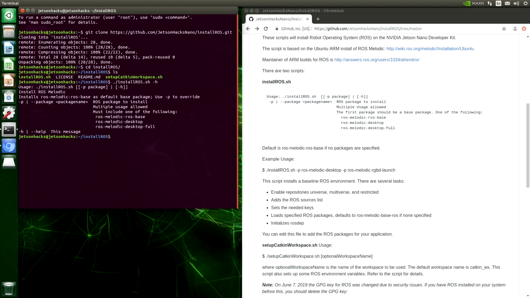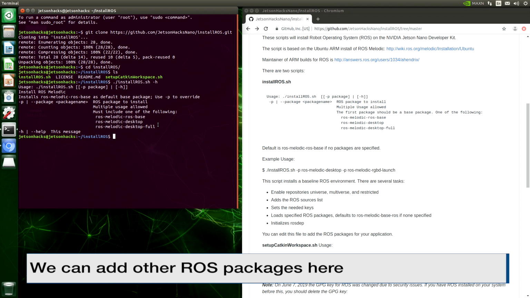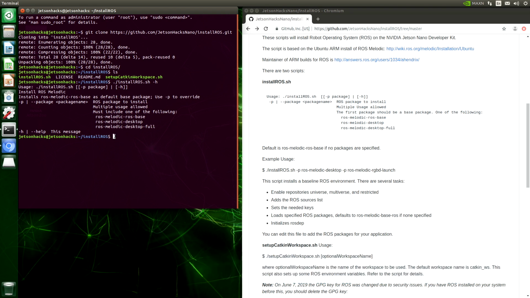We are going to install ROS Melodic. It also installs ROS Melodic ROS Base as the default base package. Now we can use a different base package, ROS Melodic Desktop or Desktop Full. Plus we could also add any other packages we want to add at this time. Let's install ROS Melodic Desktop.